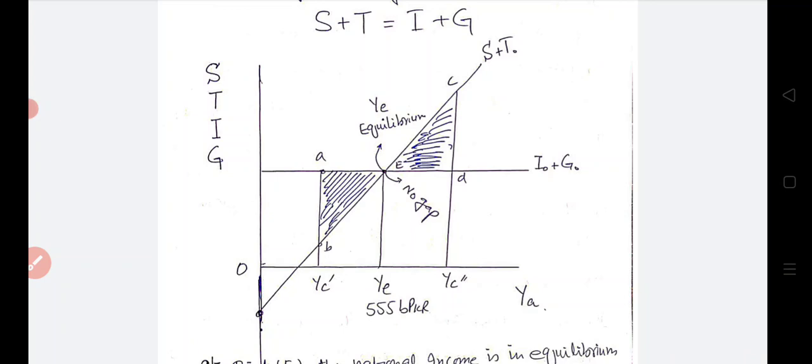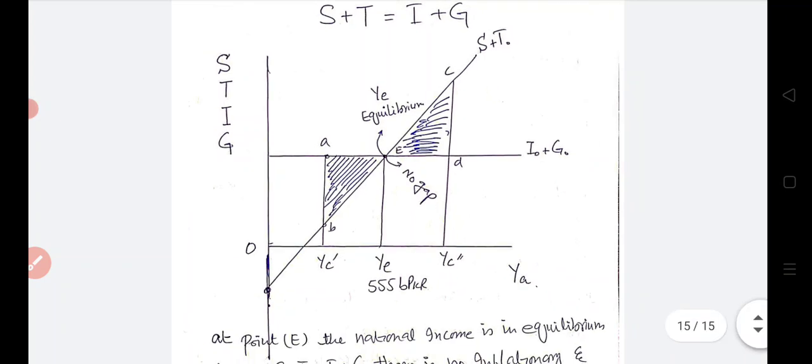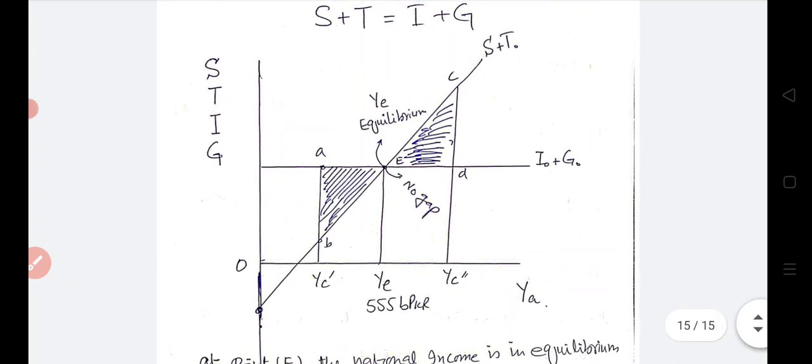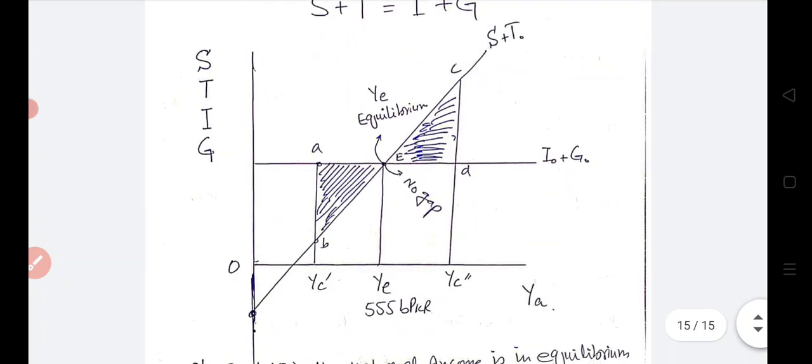Here in the graph we see that on the horizontal axis there is again the actual Y, I mean the actual expenditure, and on the vertical axis there are planned expenditure, leakages and injections, meaning S, T, I and G on the vertical, while on the horizontal there is YA.